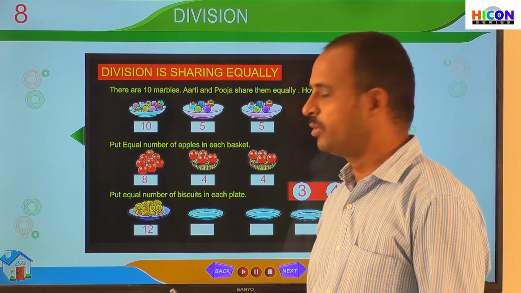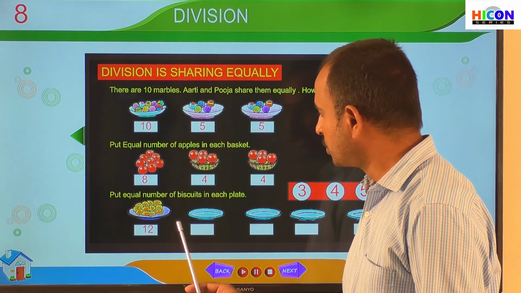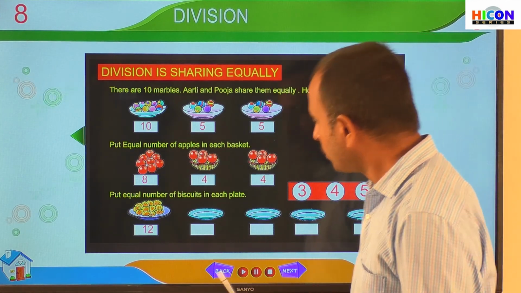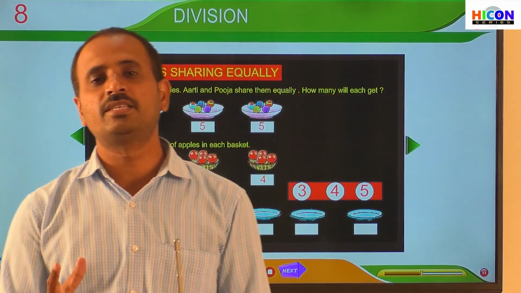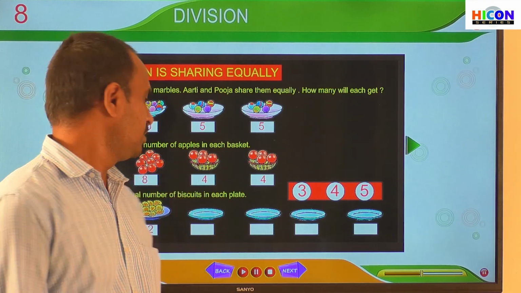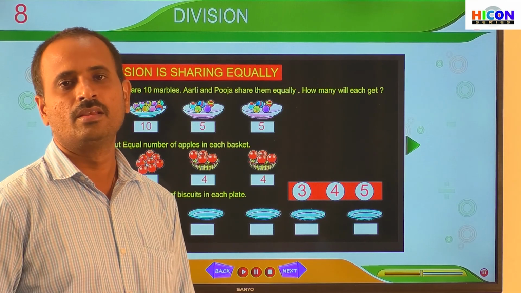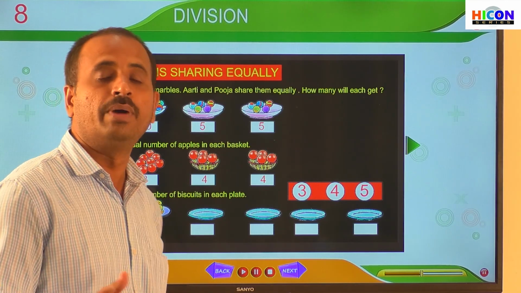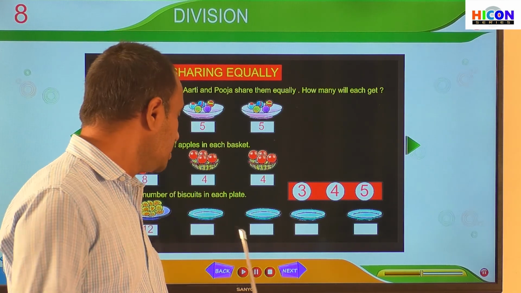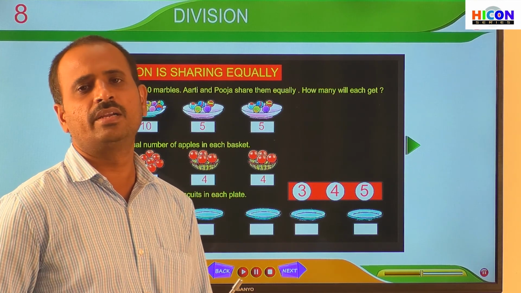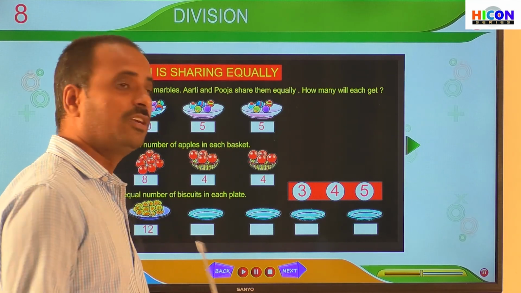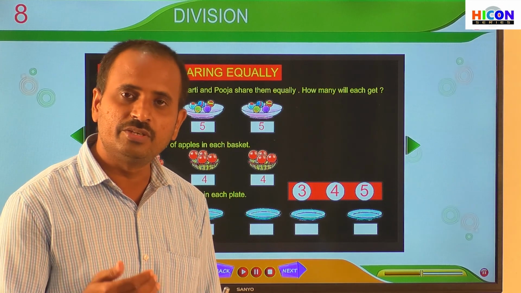So children, now what do we have to do? We have to share these 12 biscuits into 4 plates. There are a total of 4 plates. So we have to share these 12 biscuits into 4 plates. That means we have to divide the number 12 by 4. If you divide 12 by 4, how many biscuits will each plate get? That means we have to subtract the number 4 from 12 repeatedly until we get 0.